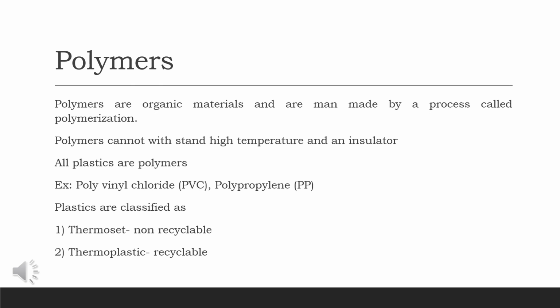Polymers cannot withstand heat. They are easily meltable, and they are good insulators. All plastics come under the category of polymers. Plastics are classified into two groups. They are thermoset and thermoplastics. Thermoset plastics are non-recyclable. Thermoplastics are recyclable. Here, the examples I have given you are thermoplastics, that is polyvinyl chloride and polypropylene. We are going to discuss thermoset plastics separately and thermoplastics separately in the forthcoming videos.